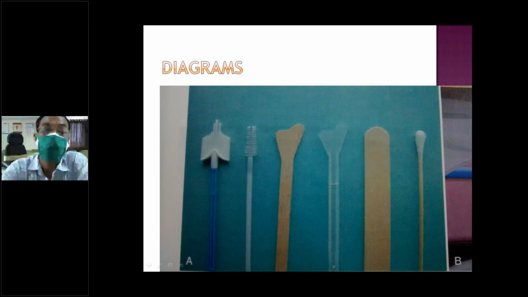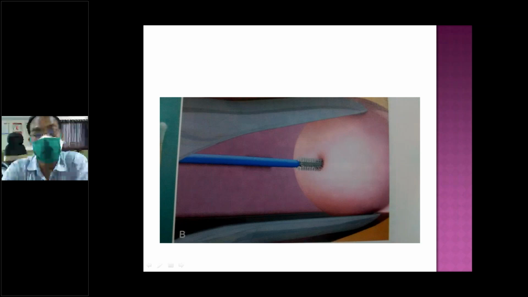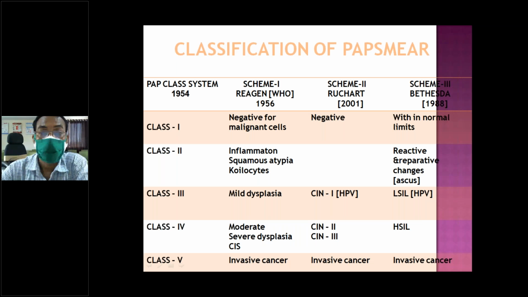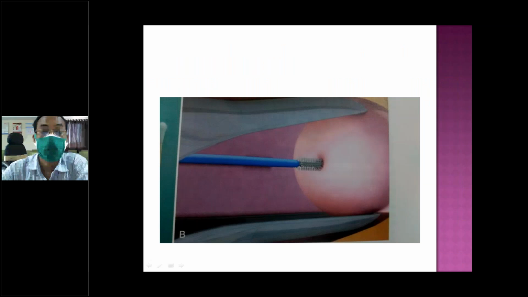The Ayre spatula goes inside the cervical canal to the squamocolumnar junction, and with its margin we can take the exfoliated cells. Here the cytobrush is put inside. With the pointed spatula, it goes inside and scraping is done. You have to rotate it 360 degrees all throughout the cervix.